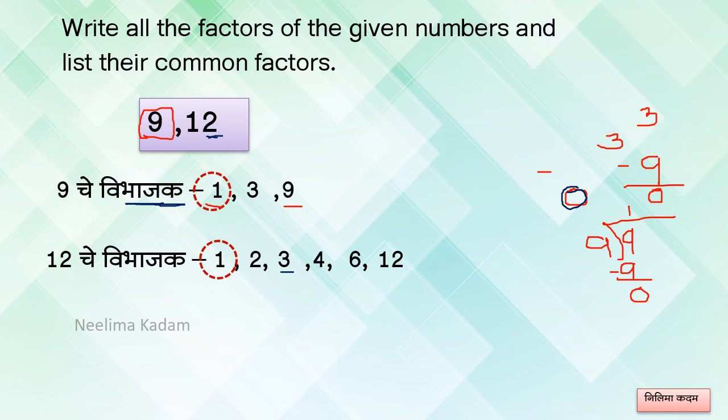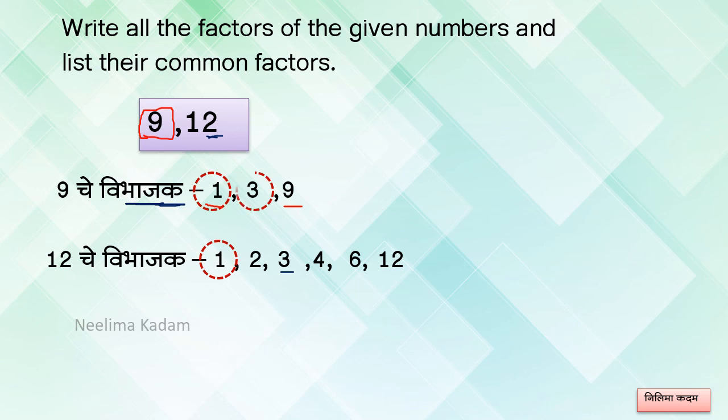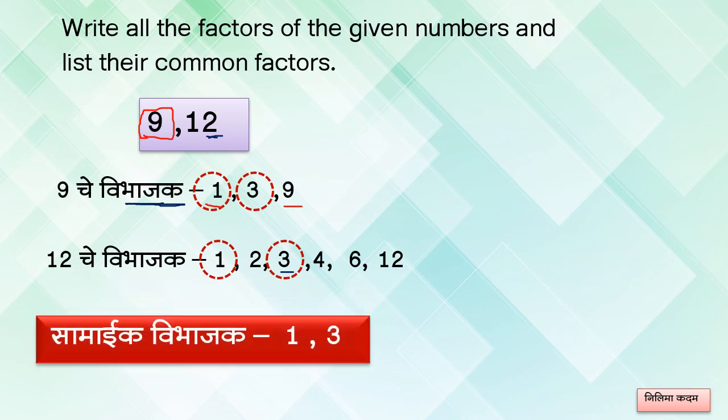Let's find out common factors in 9 and 12. Okay, first one is 1. Next, 3. See here, 3 is common and only 2 common factors are there. So we can write the common factors, that is Samayik Vibhajak, that is equal to 1 and 3. Okay.